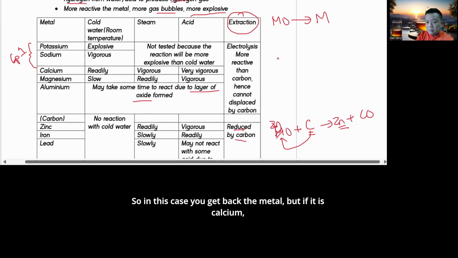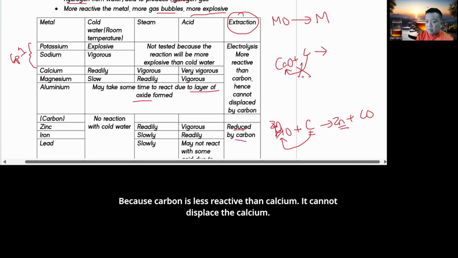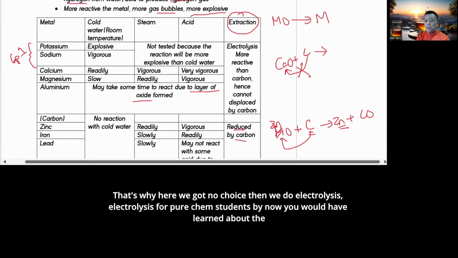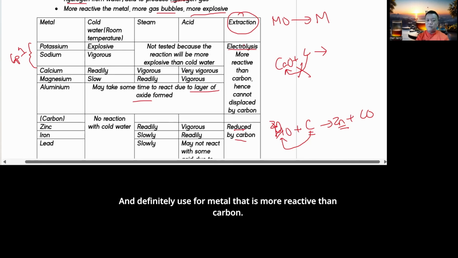But if it's calcium, you want to displace, then it cannot, because carbon is less reactive than calcium. It cannot displace the calcium. That's why here we've got no choice, so we do electrolysis. Electrolysis, for the pure chem students, by now you have learned about electrochemistry. For combined, just take note that it is a decomposition reaction using electricity. That's all. And it is definitely used for metals that are more reactive than carbon.